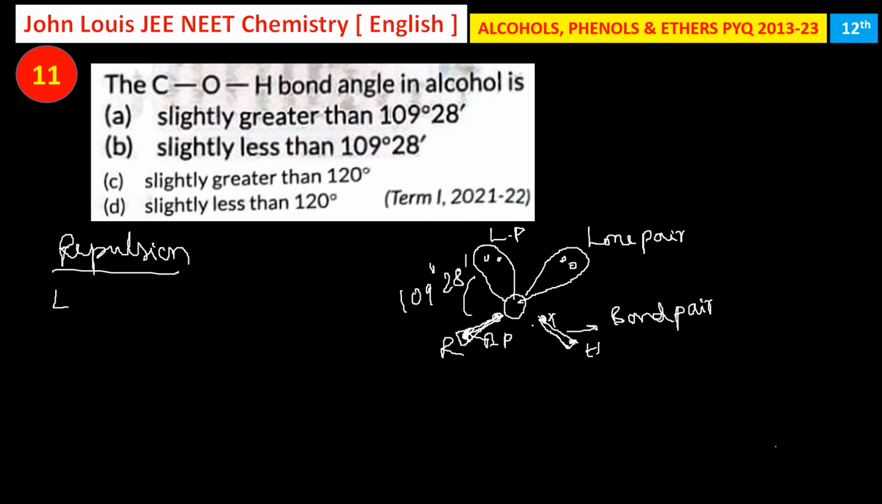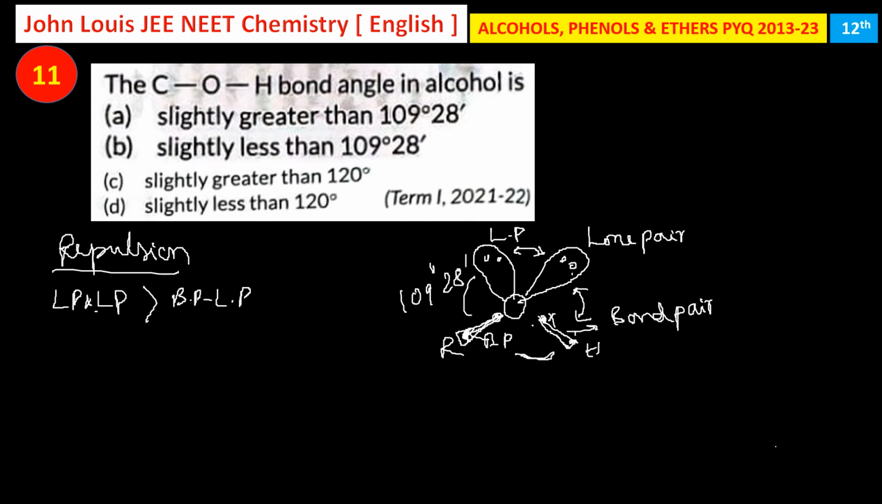Therefore, the repulsion between lone pair and lone pair will be greater. Here you take these two: this is a lone pair and this is a bond pair. Here the repulsion will be there, but it will be less than the repulsion between lone pair and lone pair, because here one is bonded and the other is a lone pair. Therefore repulsion between lone pair and lone pair will be greater than the repulsion between a bond pair and lone pair. And you take this one, R-O-H.